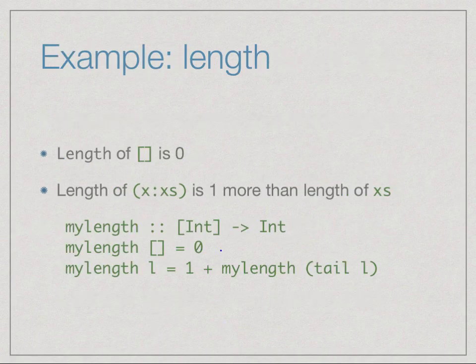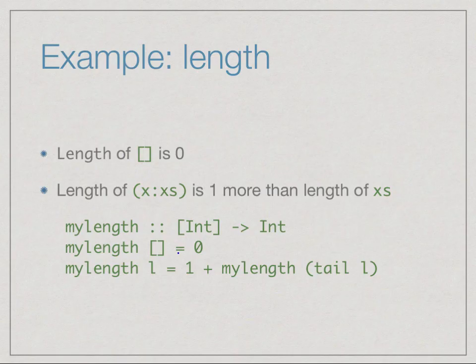So let's look at an example. So supposing we want to compute the length of a list. Right? So it is very clear that the length of an empty list is 0, and the length of any list with at least one element is one more than the length of its tail. Okay? So here is a function which we'll call myLength, because there is a built-in function length and we don't want to confuse the Haskell interpreter if we actually try this out. So myLength takes a list of integers and returns an integer which is the length of that list.